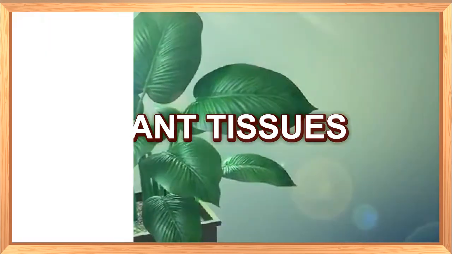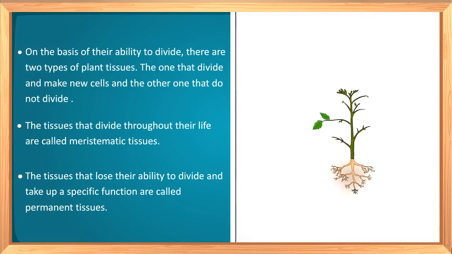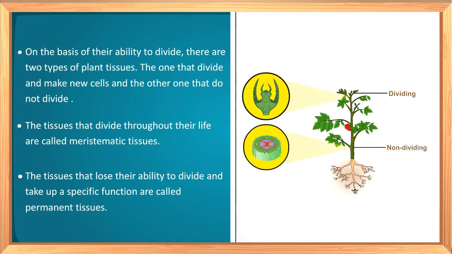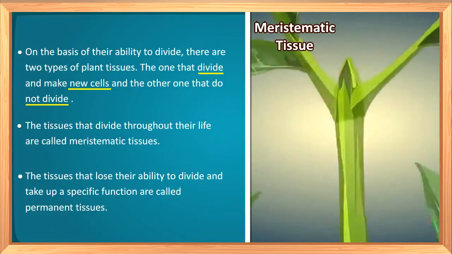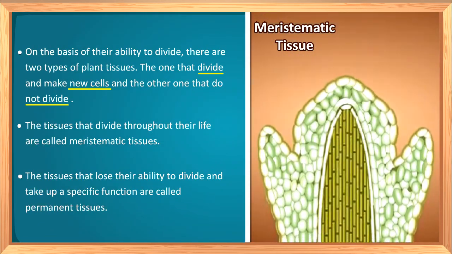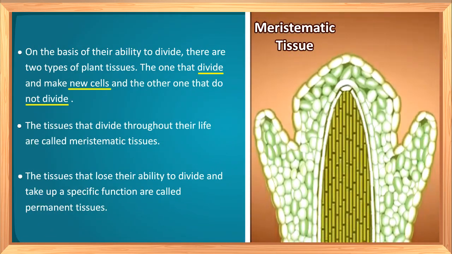We have just discussed that there are two regions in plants. What are these two regions? Dividing and non-dividing, right? In both these regions, there are different types of tissues. What does it mean? It means that there are two main types of tissues in plants. The one which divides and makes new cells and the other which does not divide. The tissues that divide throughout their life to make new cells are called meristematic tissues.